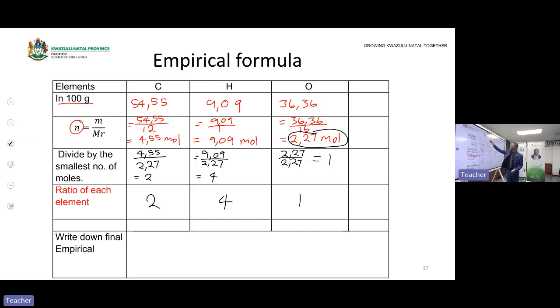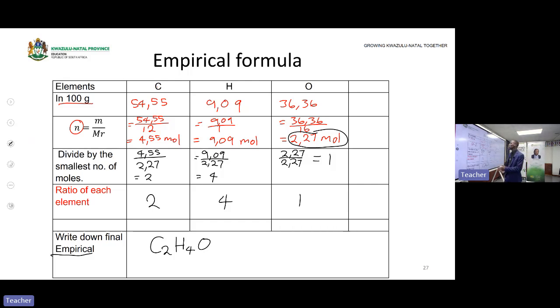That means the formula is C2H4O. That is the simplest whole number ratio, which is the empirical formula. Now we get the empirical formula.